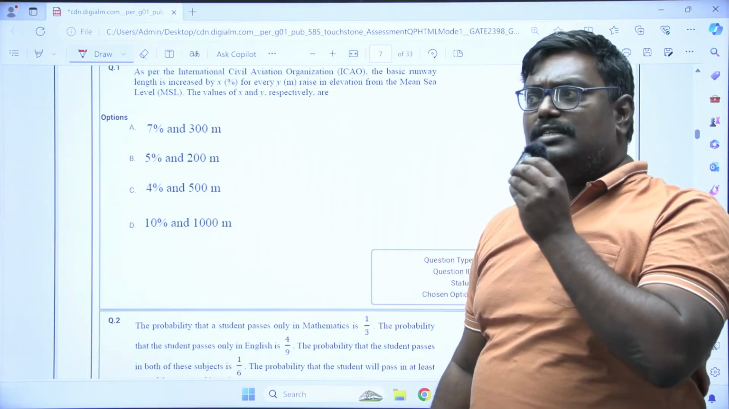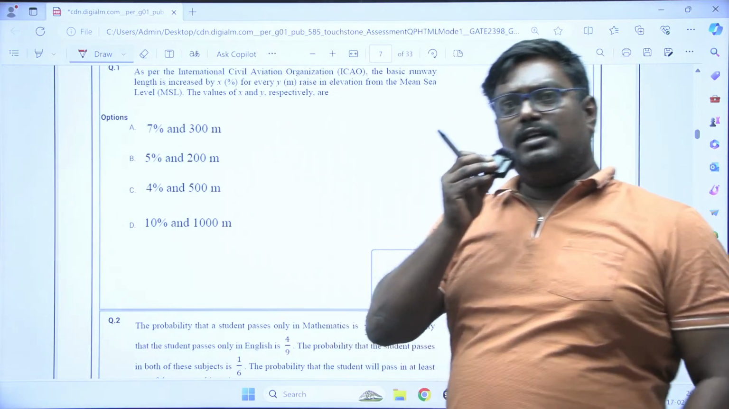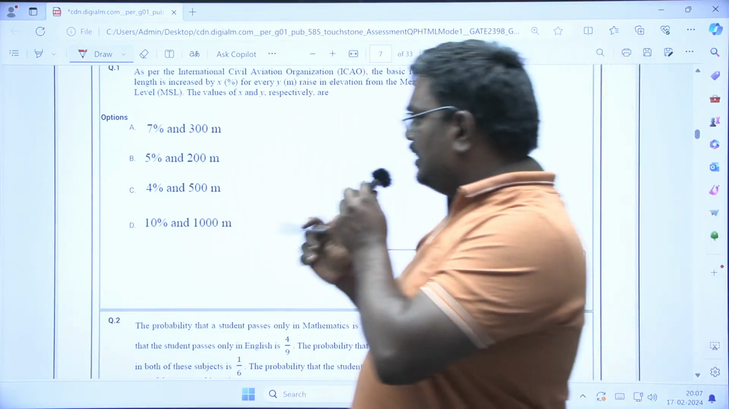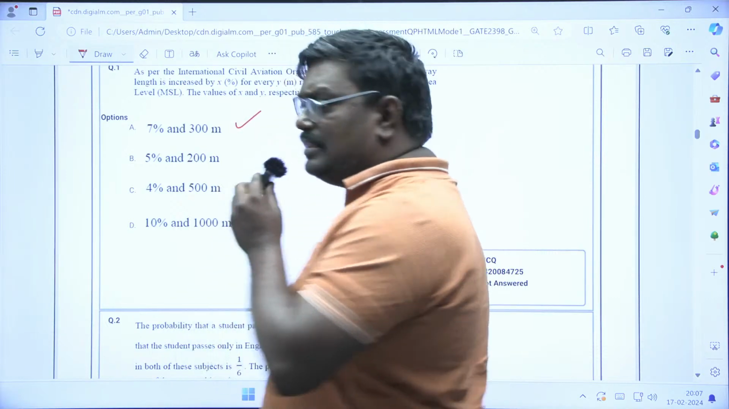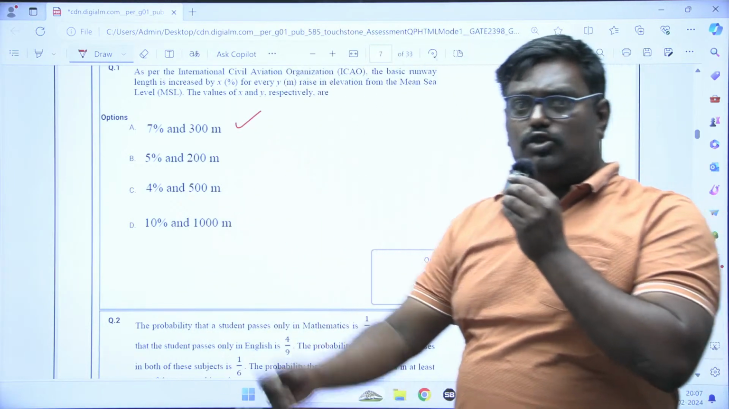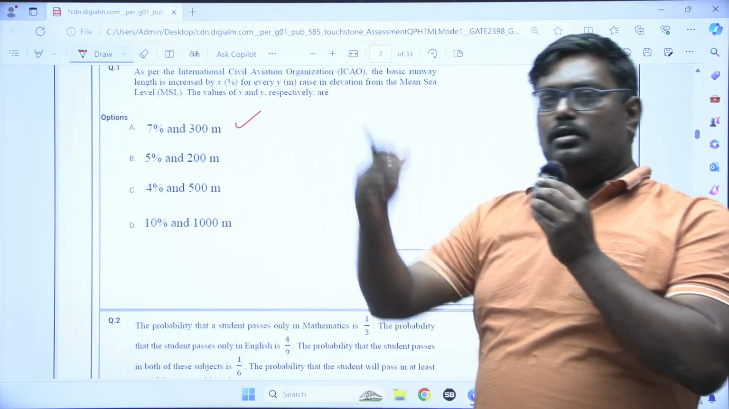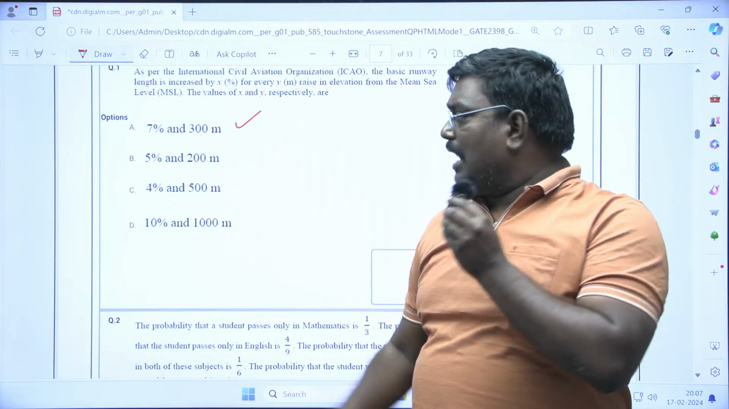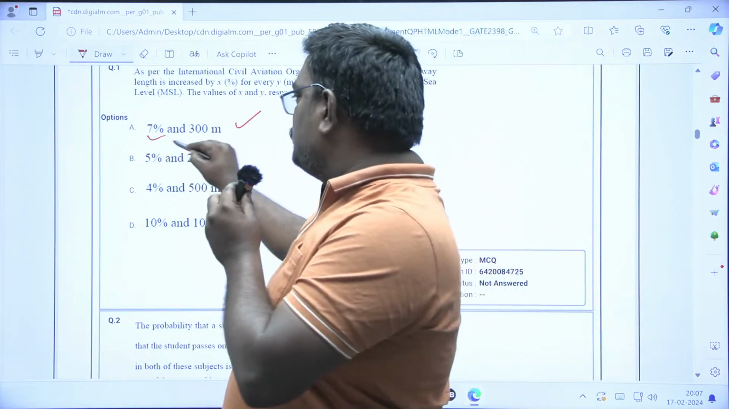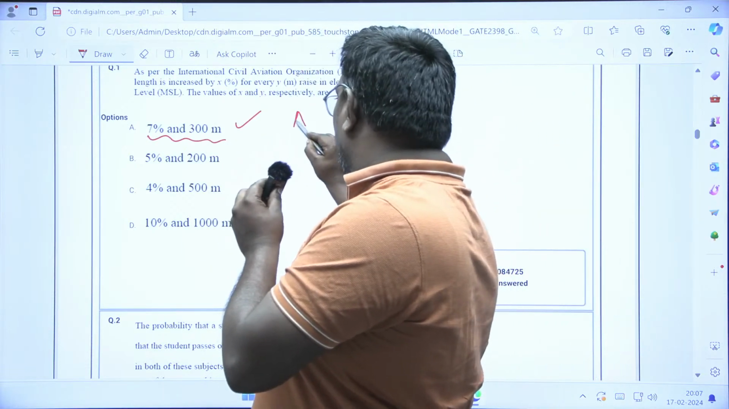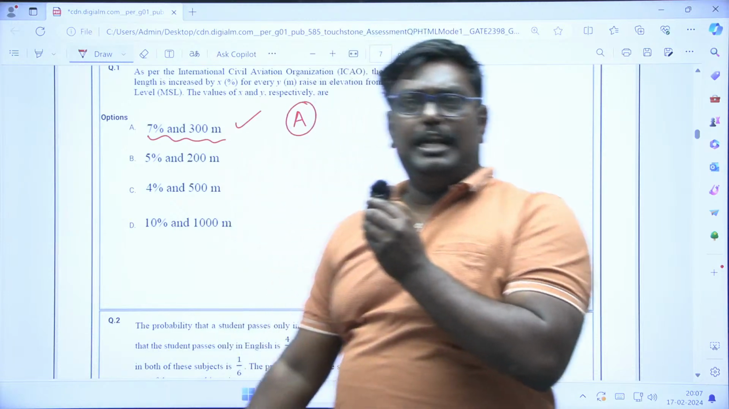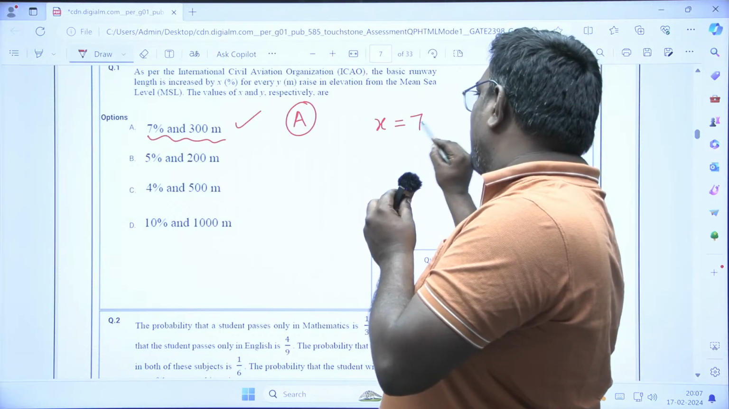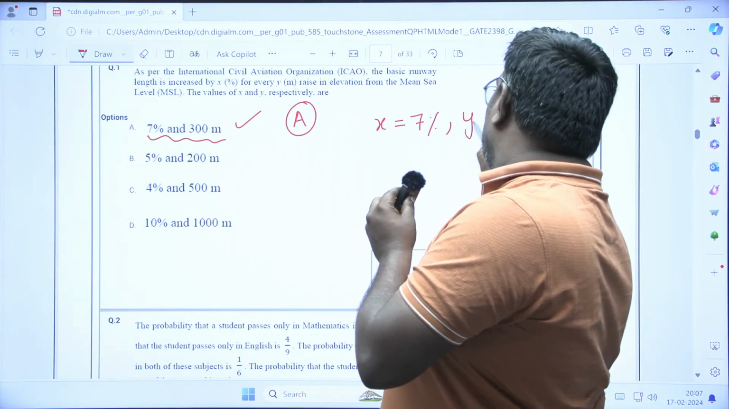And see, students, here it is a standard question, sir. So the standard answer here is 7%, and the answer here is 300 meter. You can say 300 meter. Now Pratik sir also has joined. So here we have the answer, what sir? 7 percent and 300 meter. So option A is correct. According to this response sheet, option A is correct. X is equal to 7 percent and Y is equal to 300 meter.